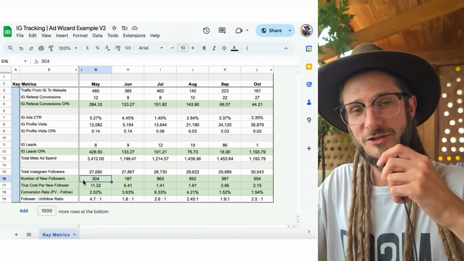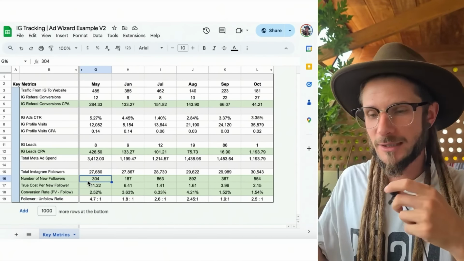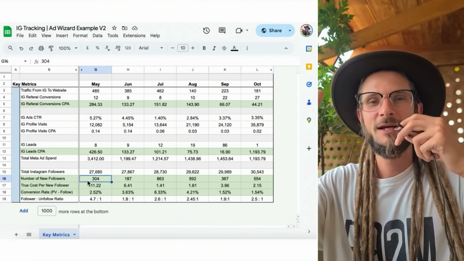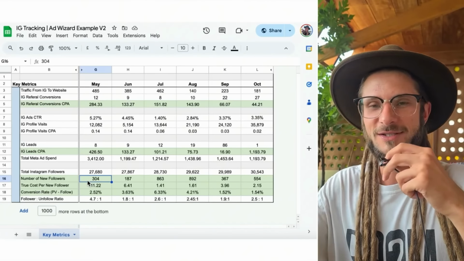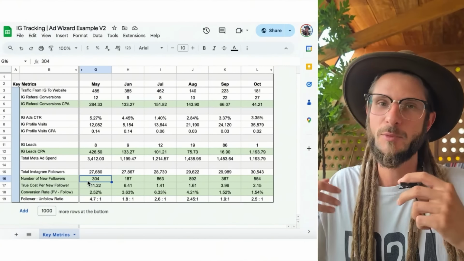Okay, so the additional sections right at the end that I have added in are number of new followers. How do we do that? Well, we look at how many followers we had last month, how many followers we have this month, and then minus last month from this month to give us the exact number of followers that we've had. Okay, this wasn't in the previous spreadsheet. This is more the advanced spreadsheet.